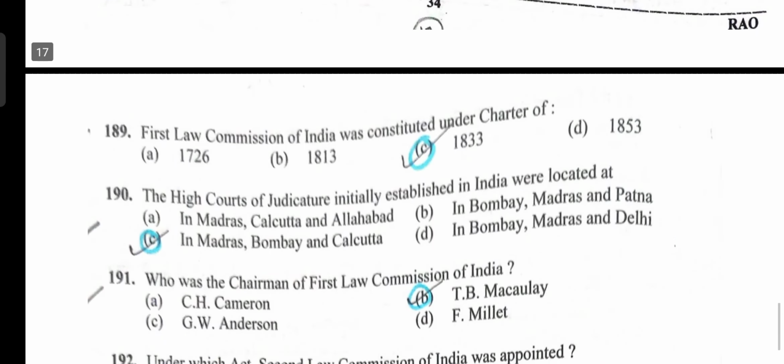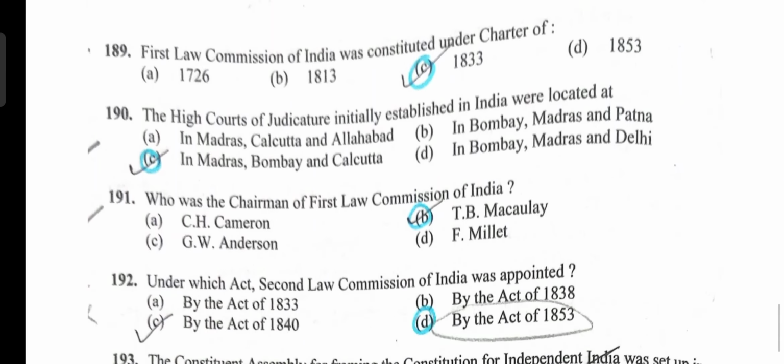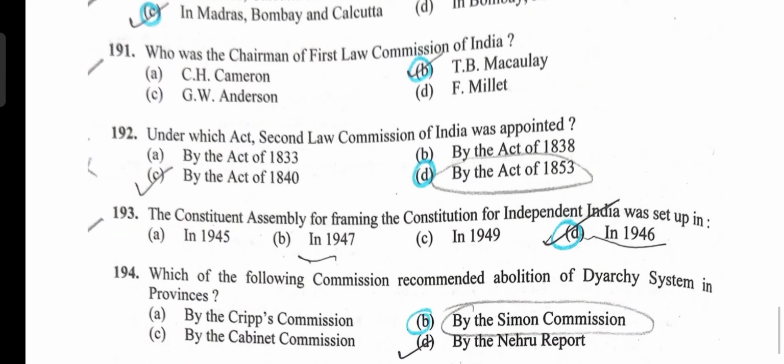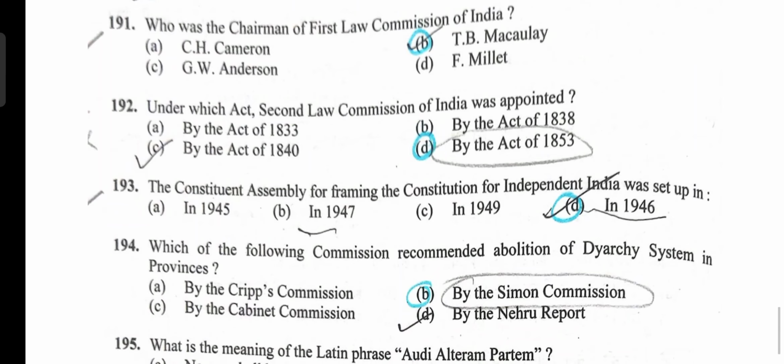Next question. First Law Commission of India was constituted under the Charter of 1833. Option C is correct. High Courts of Judicature initially established in India were located in Madras, Bombay and Calcutta. Option C is correct. Chairman of First Law Commission of India, T.B. Macaulay. Option B is correct. Under which Act Second Law Commission of India was appointed? So by the Act of 1853.